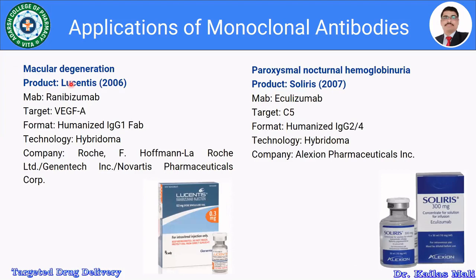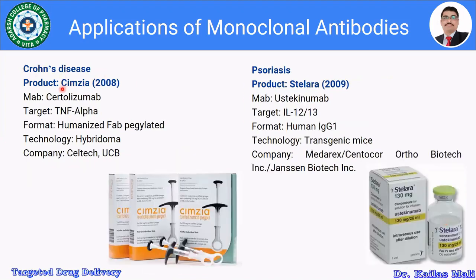Then for macular degeneration, the product available is Lucentis, which contains the monoclonal antibody ranibizumab. And for paroxysmal nocturnal hemoglobinuria, the product available is Soliris, which contains the eculizumab monoclonal antibody. Then for Crohn's disease, the product Cimzia is available, and for psoriasis, the Stelara product, which contains ustekinumab.